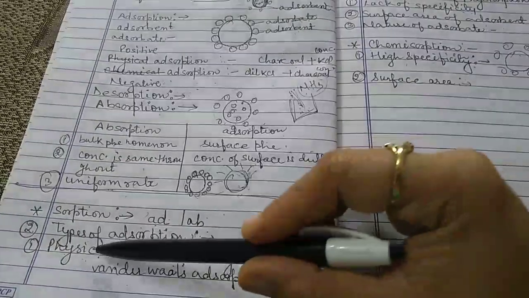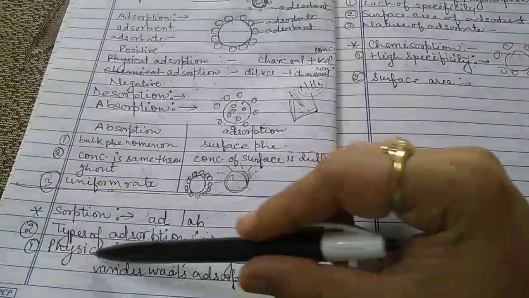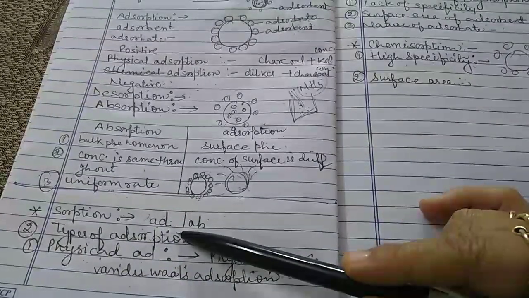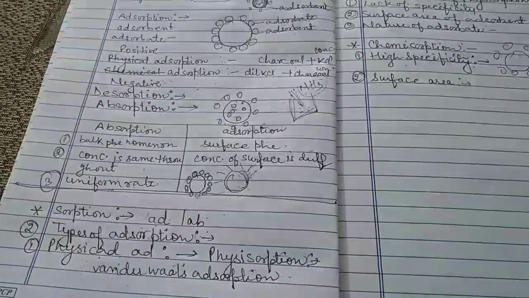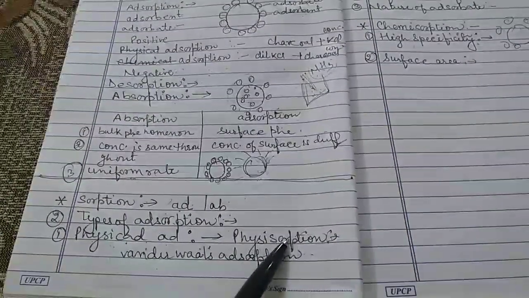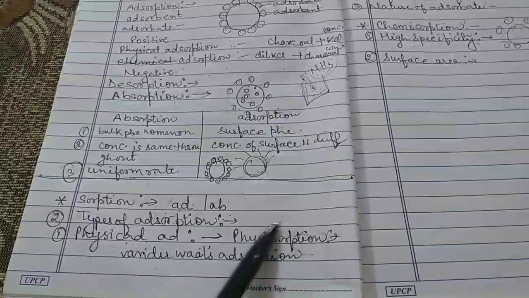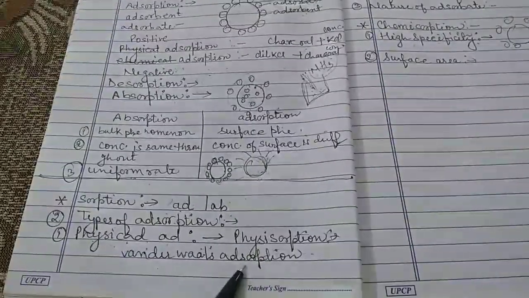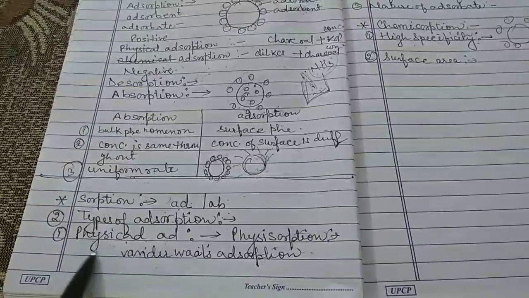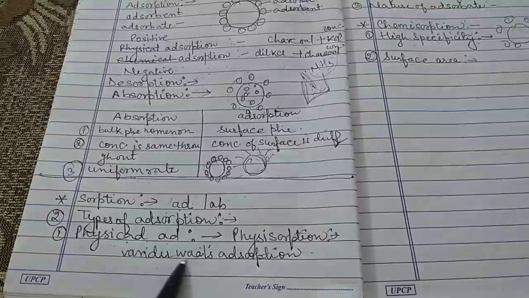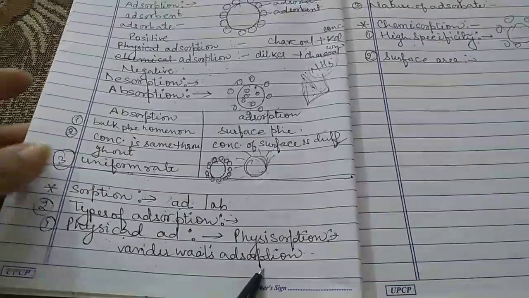So such adsorption, when a physical force is present, is known as physical adsorption, and it is also known as physisorption. Since the attractive forces are weak, they are easily overcome either by increasing the temperature or by increasing the pressure. So these are all about physical adsorption, physisorption, or van der Waals adsorption.